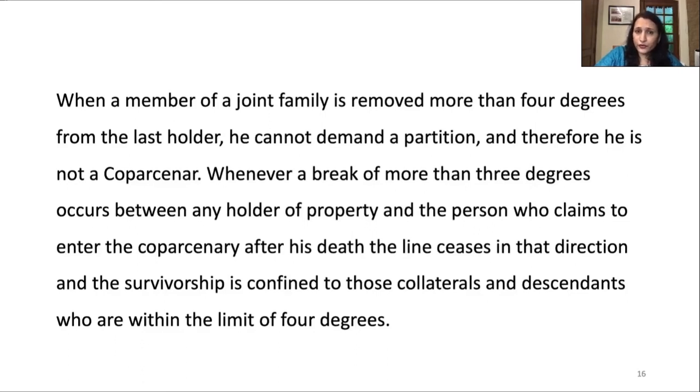When a member of a joint family is removed more than 4 degrees from the last holder, he cannot demand a partition and therefore he is not a co-partner. Whenever a break of more than 3 degrees occurs between any holder of property and the person who claims to enter the co-partnery after his death, the line ceases in that direction and the survivorship is confined to those collaterals and descendants who are within the limit of 4 degrees.